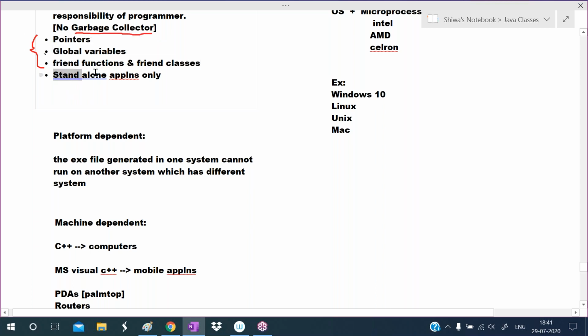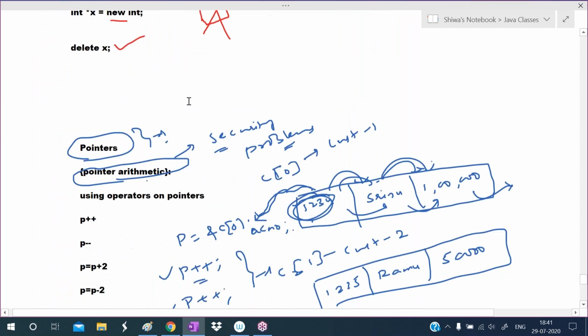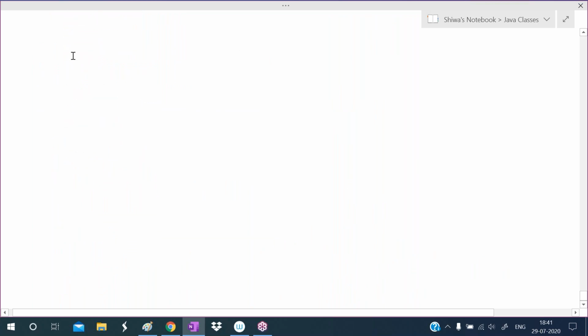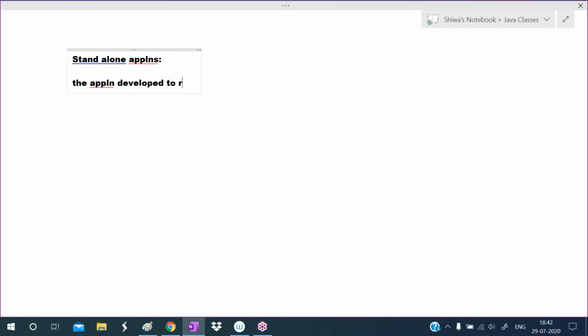And in C++, we can develop standalone applications only. Standalone applications means the application developed to run in one computer. The application developed to run in one computer is called a standalone application.